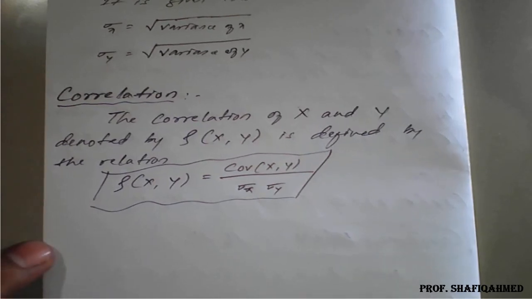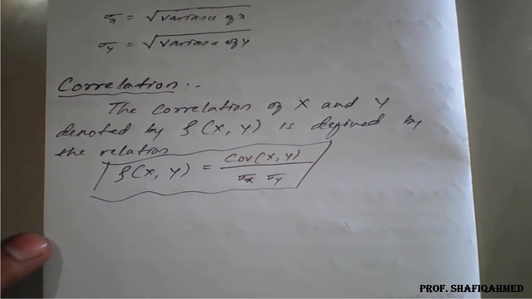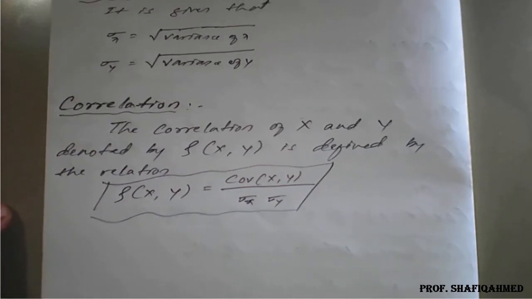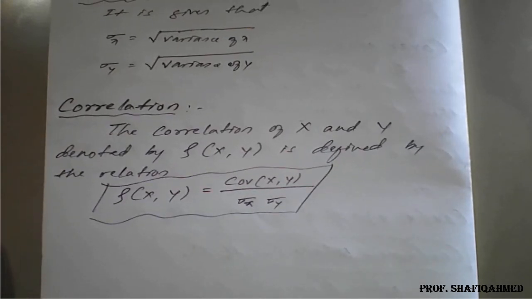So these are the main concepts from the joint probability. With the help of these concepts we'll see the examples as well as a few important concepts in the future class.